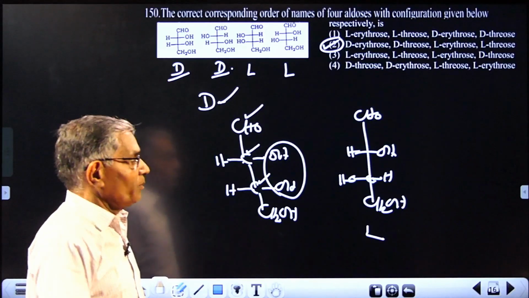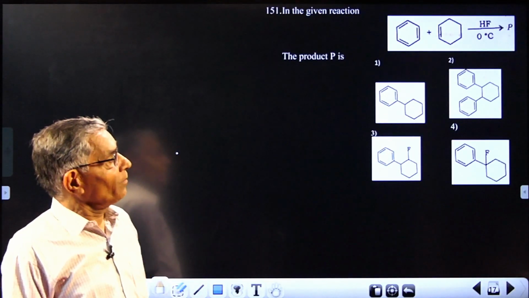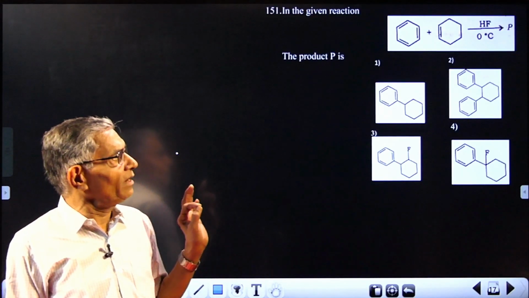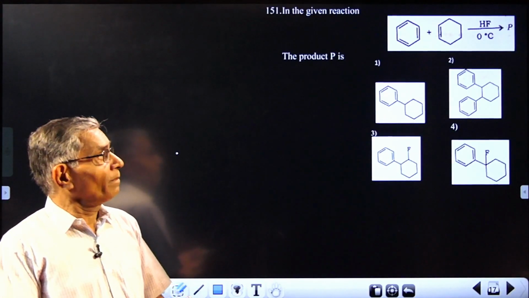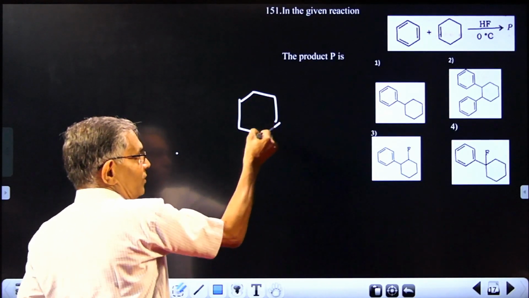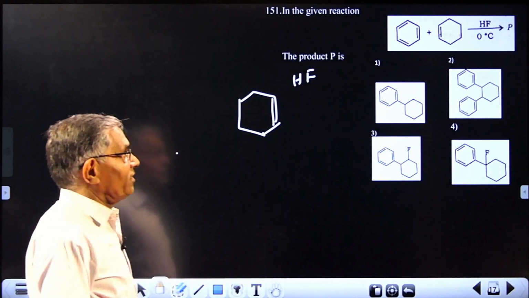That way you proceed. In this reaction, what will the product be? It's a modified Friedel-Crafts reaction, slightly modified. Aluminum chloride we are replacing with another Lewis acid, HF. We start with cyclohexene and let it react with HF.